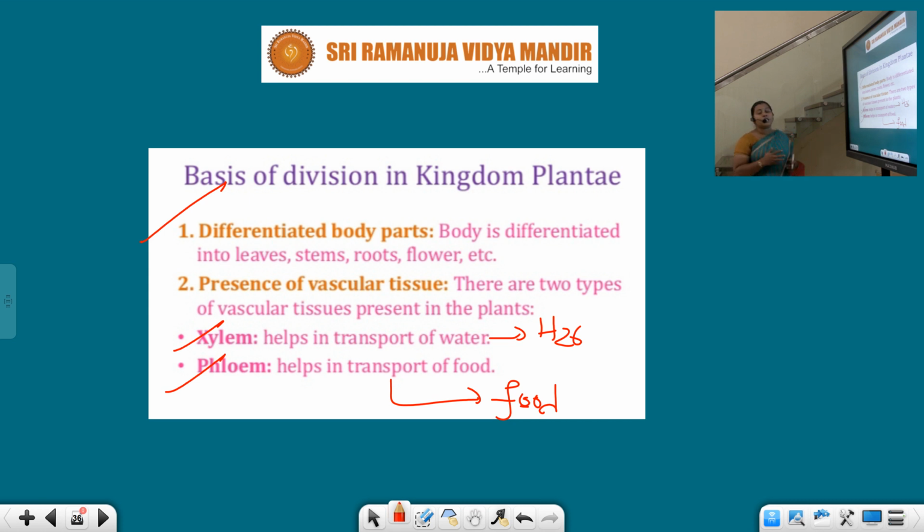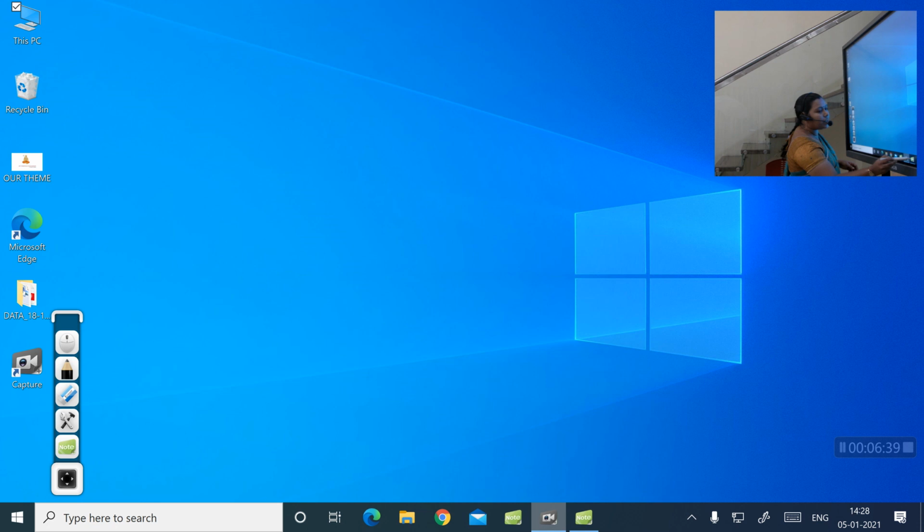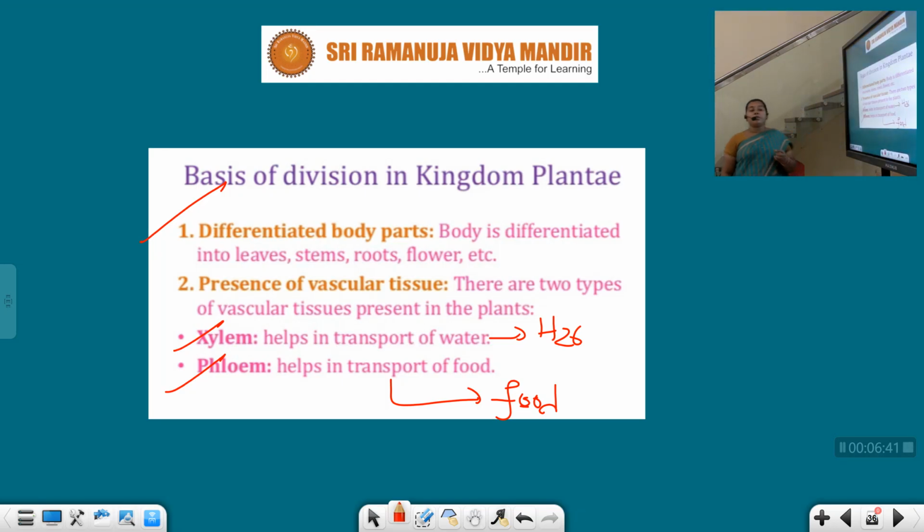Next, this vascular tissue is again divided into two types. Xylem is one tissue and phloem is another tissue. First let us talk about the xylem. What do you mean by xylem, children? Xylem helps in the transportation of water. This xylem receives the water from the soil and distributes it to the different parts of the plant. Next, phloem. It helps in the transportation of food. This is about the vascular tissue.